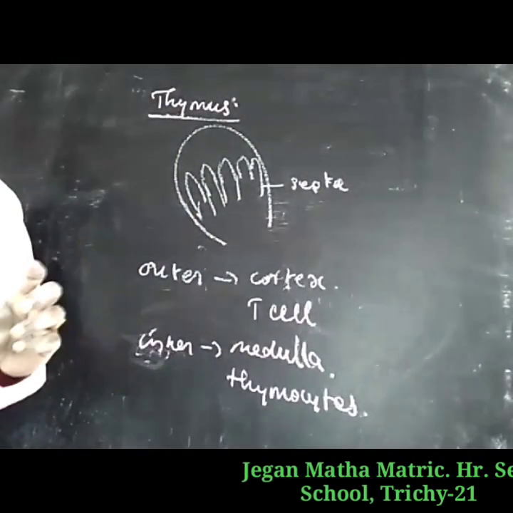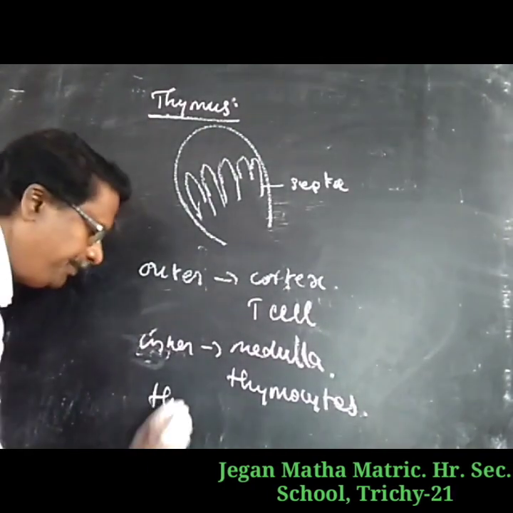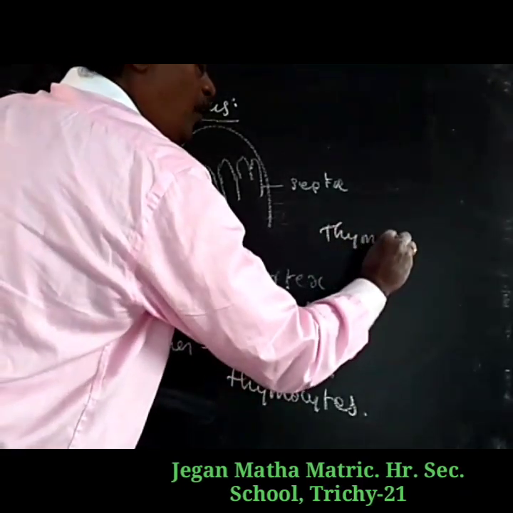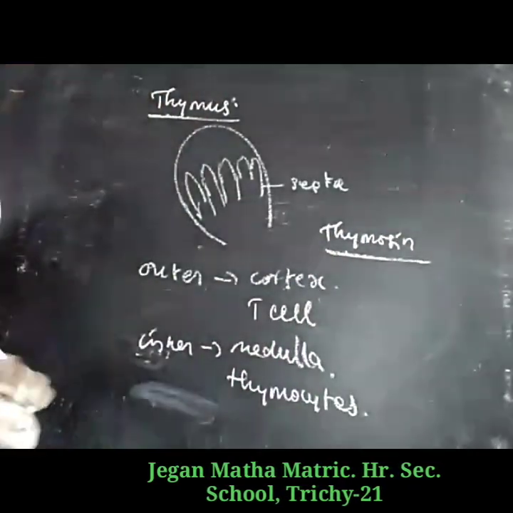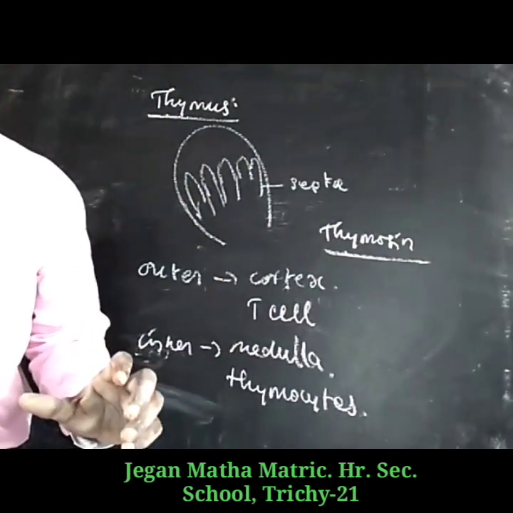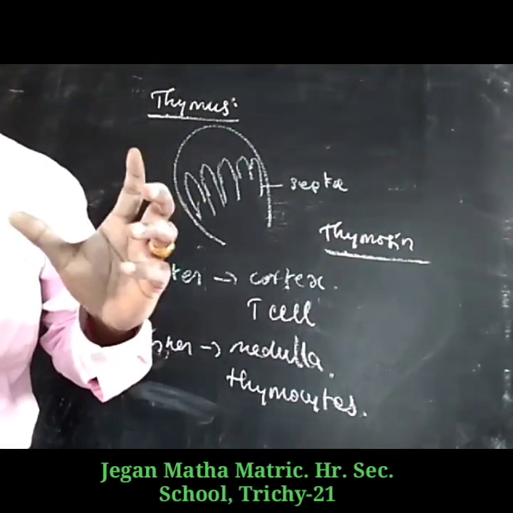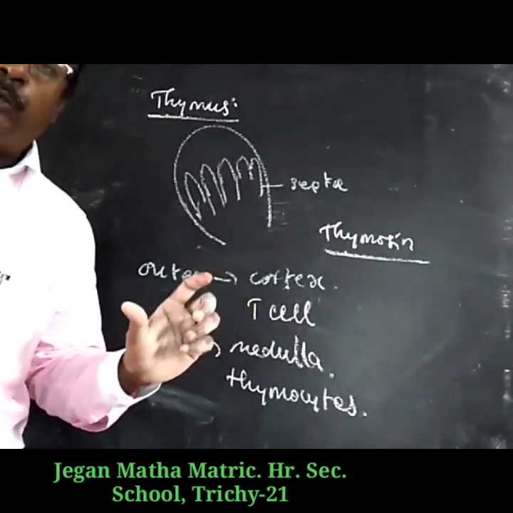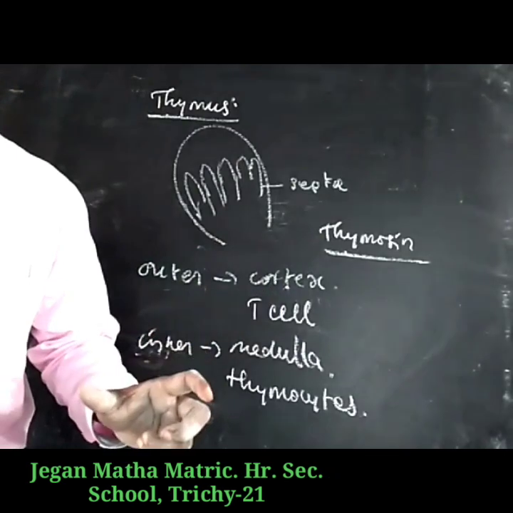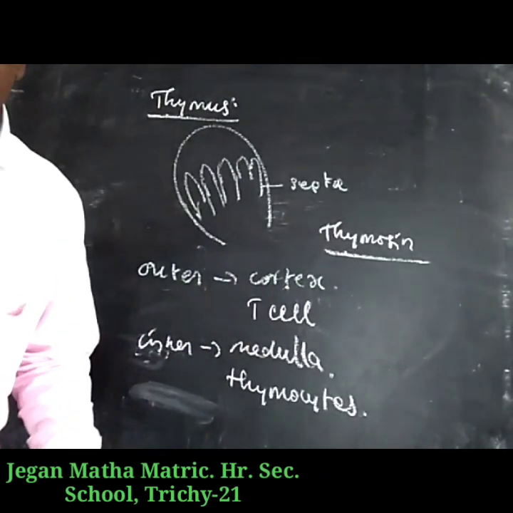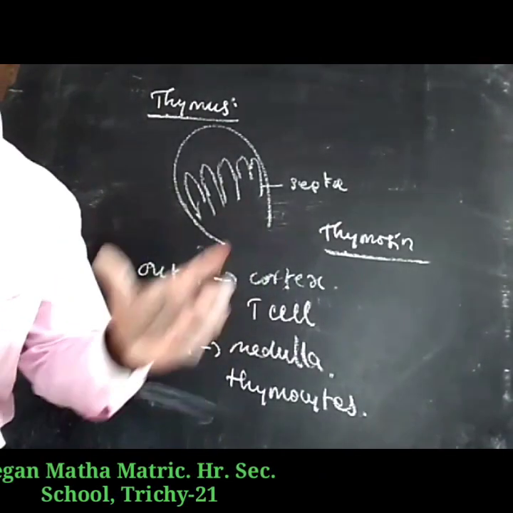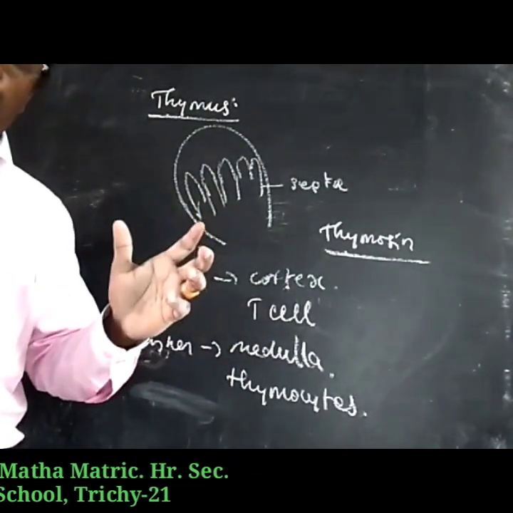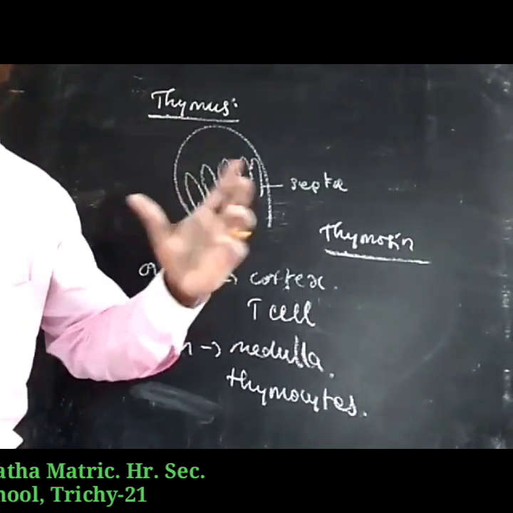One of its secretions is called thymosin, which stimulates the T cells to become mature immunocompetent cells. By the early teenage period, the thymus atrophies and is replaced by adipose tissue.